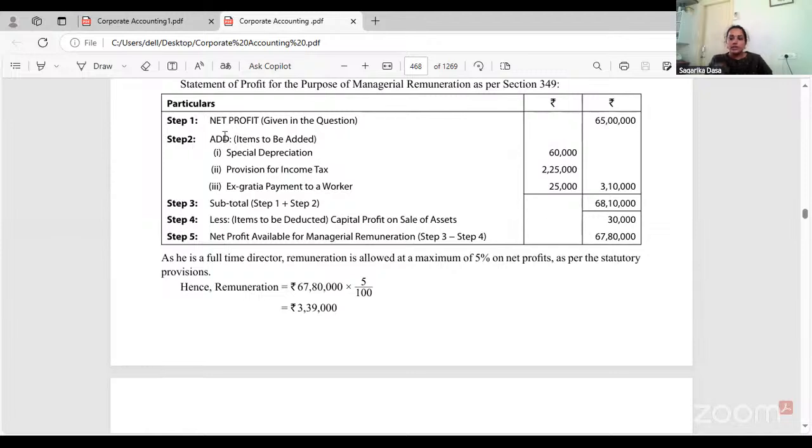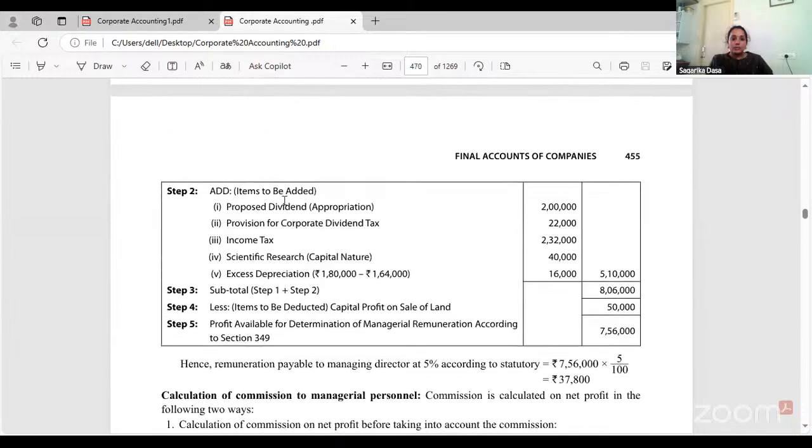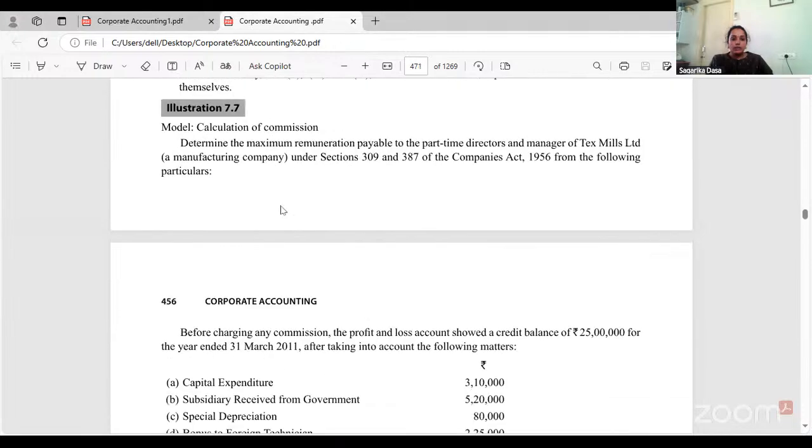Usually in a P&L account, we take a T format where on the credit side we take the incomes and on the debit side we take the expenses. But in the new format, we start with revenue items first.